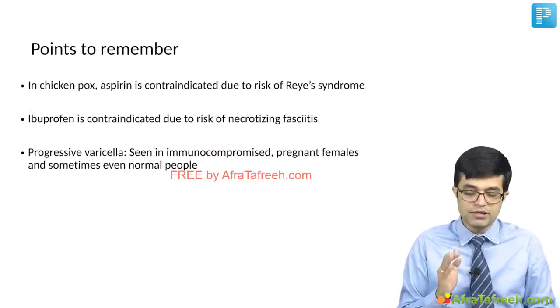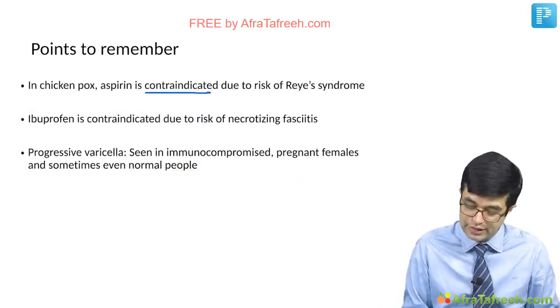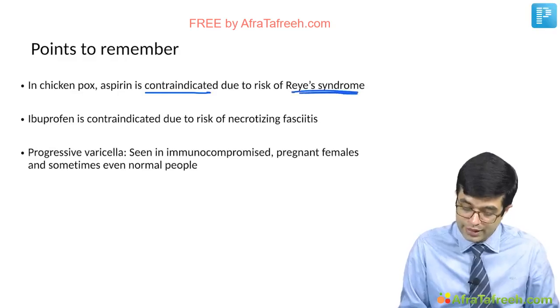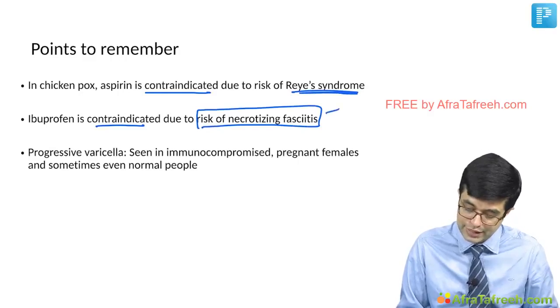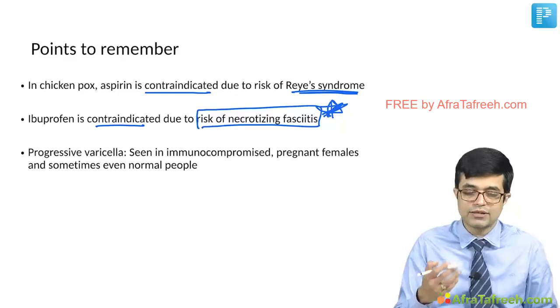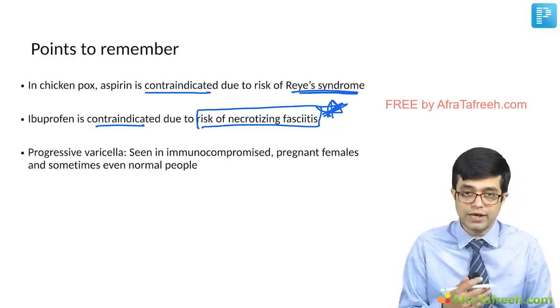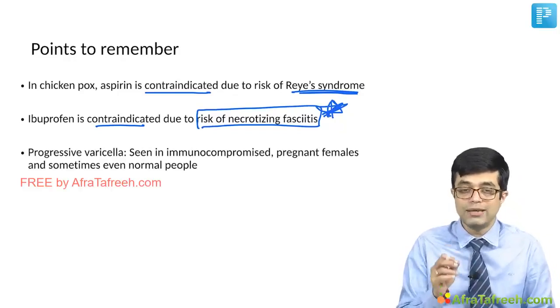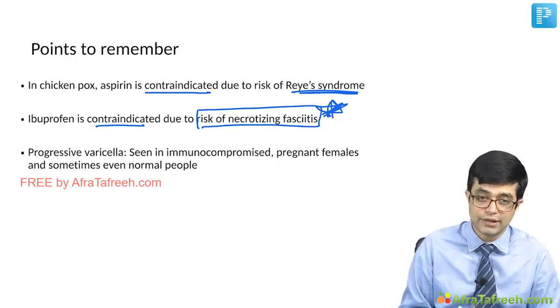Points to remember: in chickenpox, aspirin is contraindicated due to risk of Reye's syndrome. Ibuprofen is also contraindicated due to risk of necrotizing fasciitis. It is a potential MCQ. So remember, any child who has varicella, you need to give any antipyretic for fever. Only paracetamol, that is acetaminophen, is indicated.